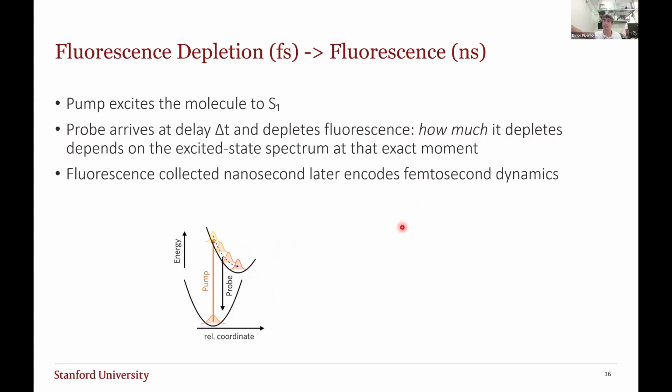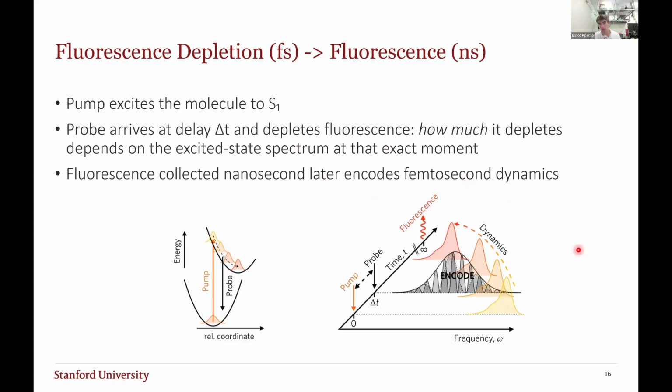So while we measure the fluorescence at nanosecond timescales later, the intensity of that fluorescence really is a function of those femtosecond dynamics because we depleted the fluorescence at those timescales. This is a plot in the figure in the paper that they provided. Once again, we're pumping the molecule, and then we're sending a probe at some time delay, delta t. Then we recover the fluorescence at a much later time, but because of that probe, we can measure that intensity as a function of this delta t and recover that excited state spectrum.